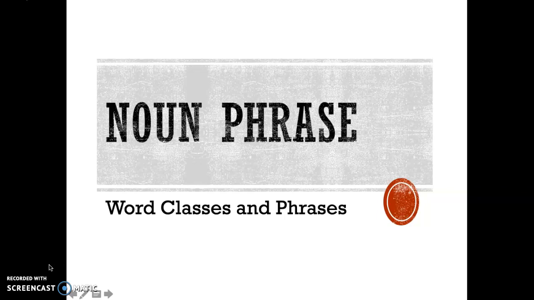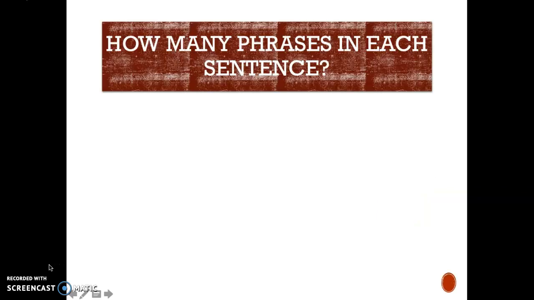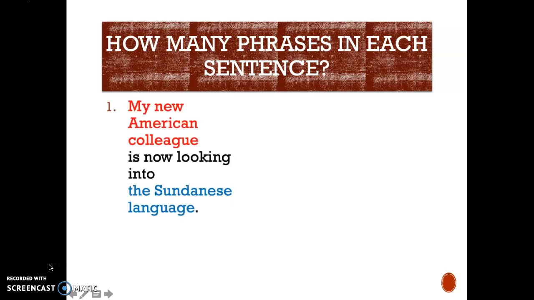Our topic today is all about the noun phrase. Now let's start with some simple identification of phrases in sentences, okay? Let's start with this one. My new American college is now looking into the Sudanese language.